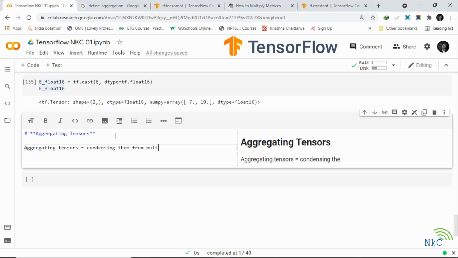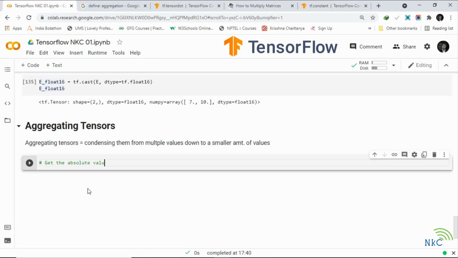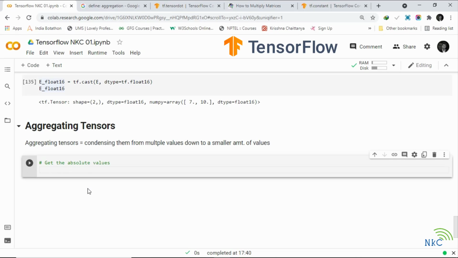First way we are going to do this is by getting the absolute values. This is probably not the best form of aggregating to start, but we are going to include it here anyway just for completeness. So we create a tensor, and we might recreate it here with constant.